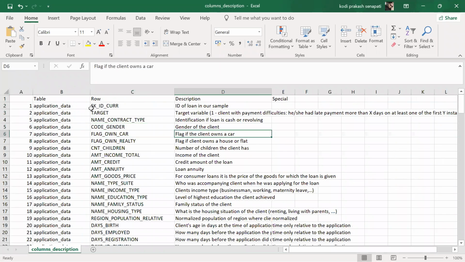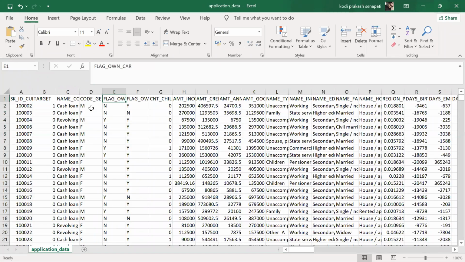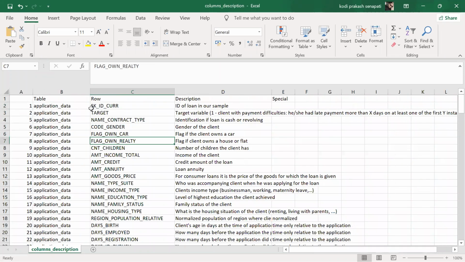Yes or no? What we're doing right now is understanding the attributes, and only then do we start working on our projects. Agree or not? Now the next one is called realty. Do you have any properties? Let's talk about the flags: if the client owns a house or flat, isn't it? Now count of children, you know this.